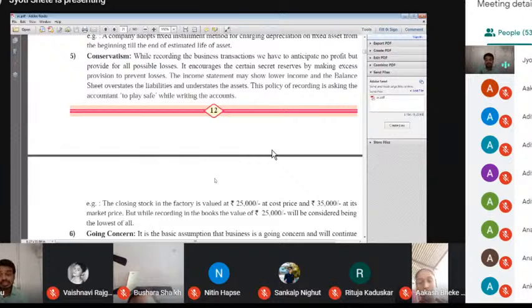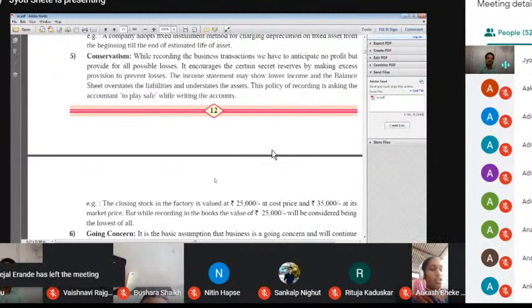At the starting point of the year, I purchased 10 mobiles for 1 lakh rupees, but at the end of the year there are only 5 mobiles. Their cost is 50,000, but according to market condition the 5 mobiles are worth 40,000, so I enter into my books of account only 40,000.